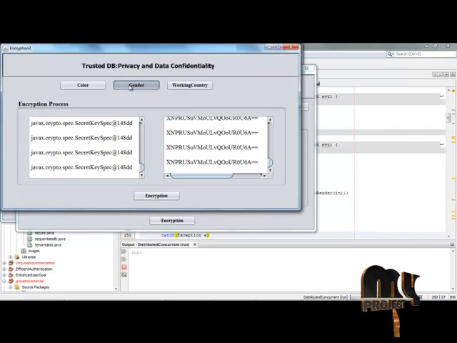Wait for a while till the gender attribute is encrypted and its values are displayed in the text field.